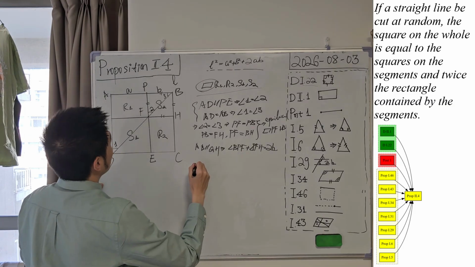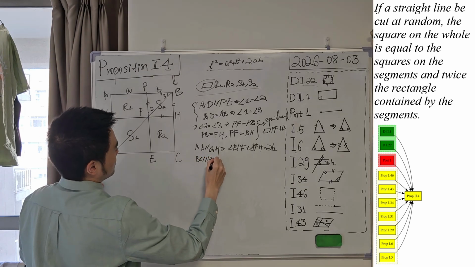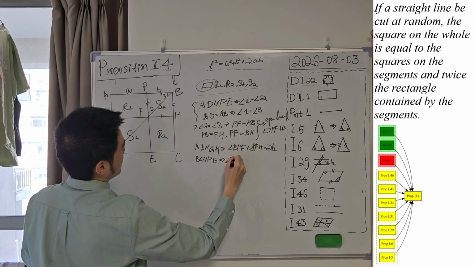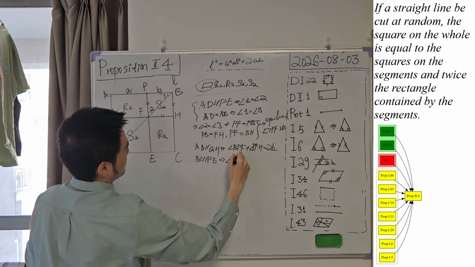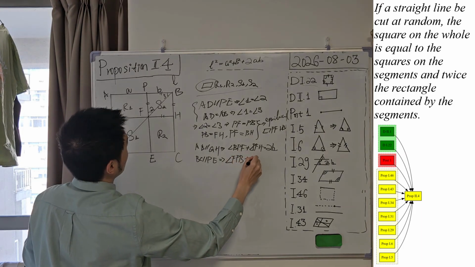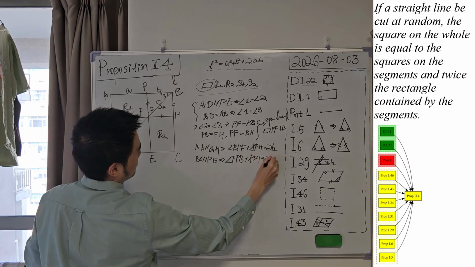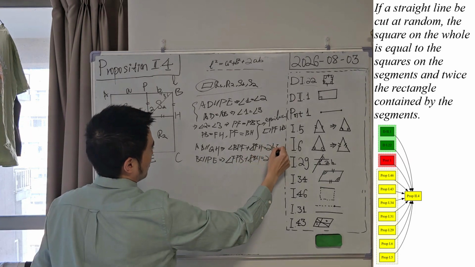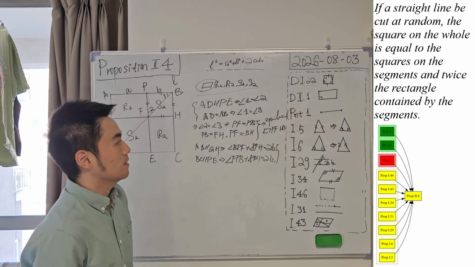And we know that BC is parallel to PE, so we can conclude that angle BCP. So these two angles, the sum of them are two right angles: angle FPB plus angle PBH will be equal to two right angles. Okay, so just keep these two equalities there, and recall proposition 22 again.